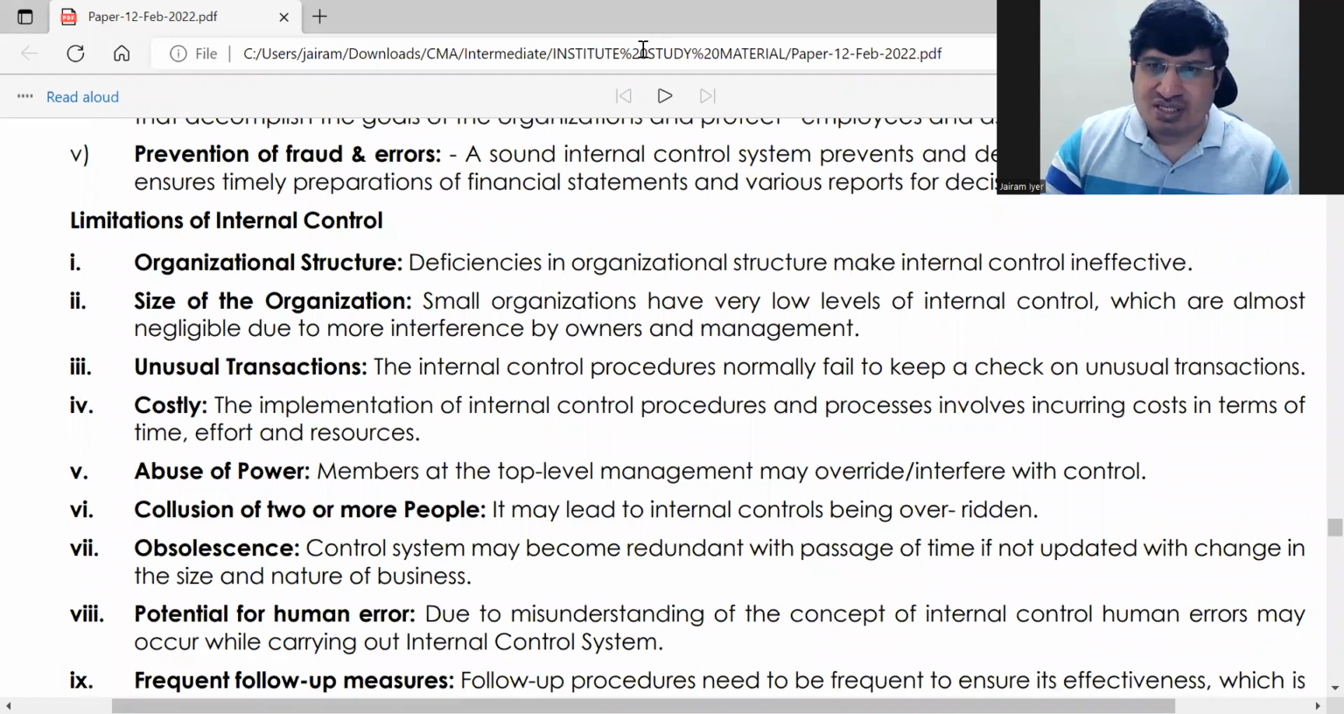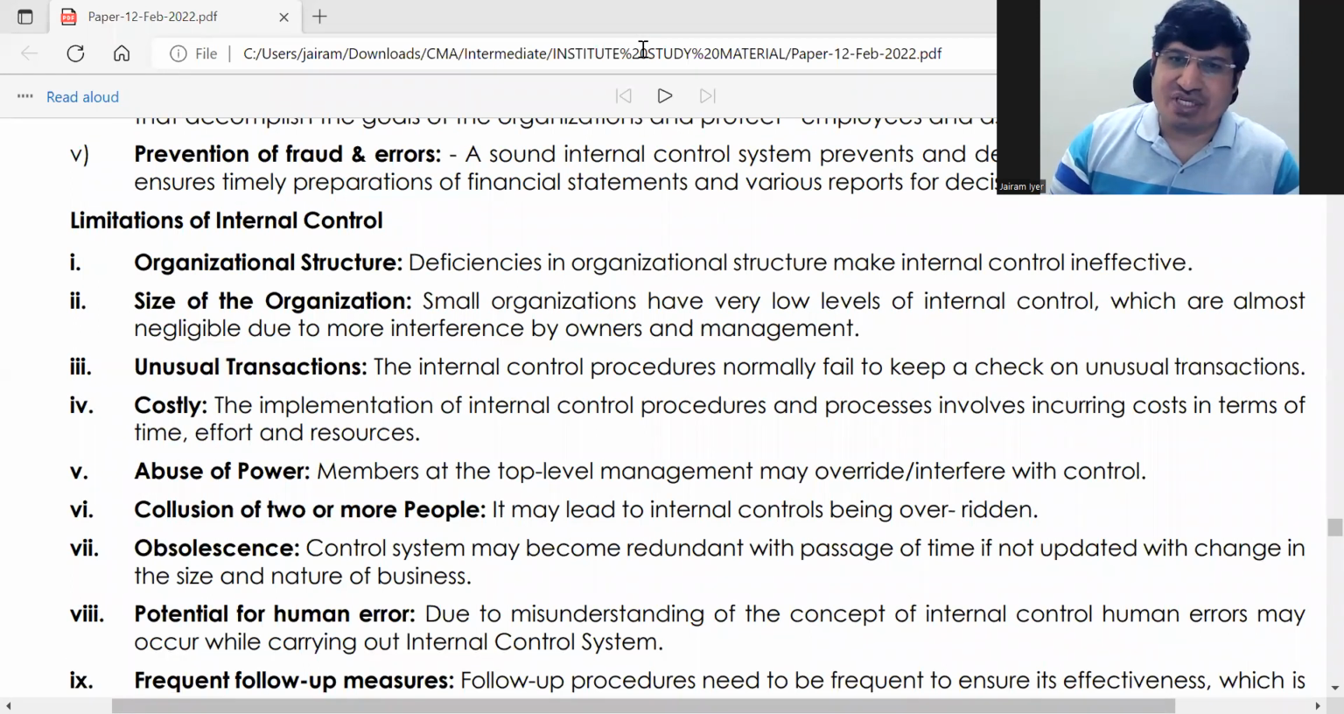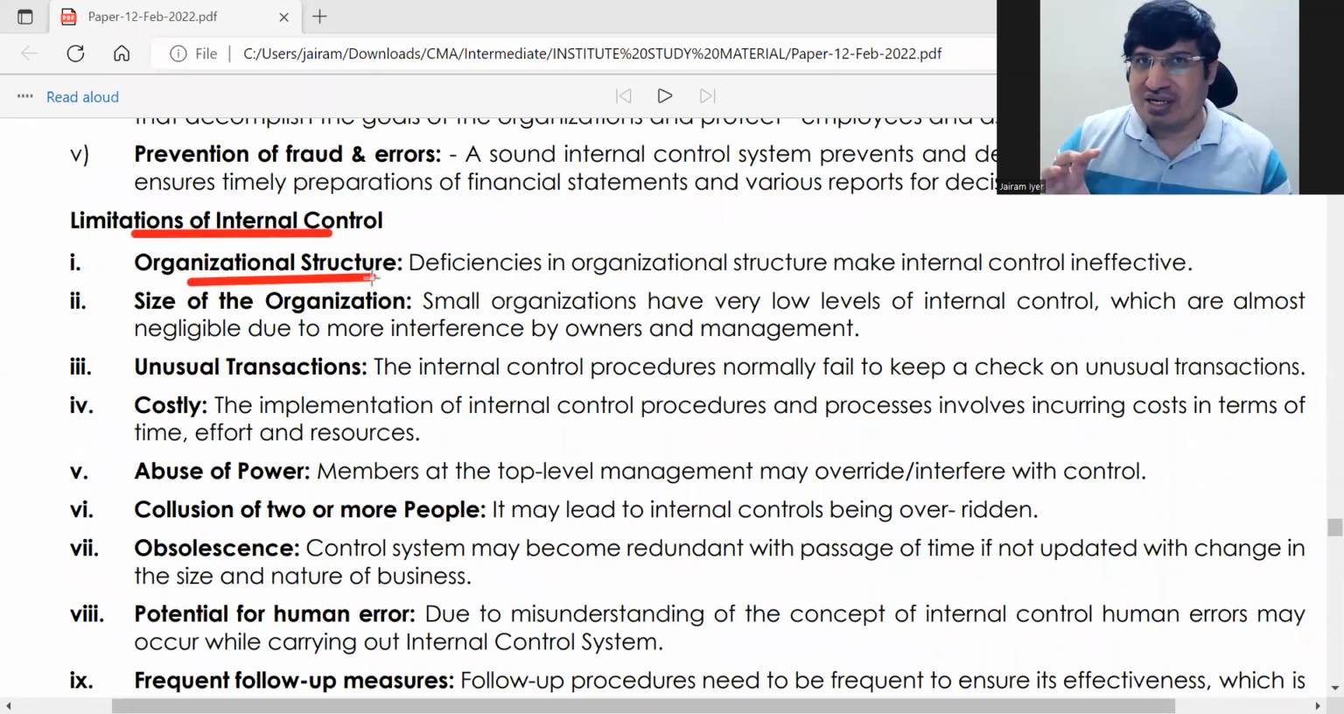Okay. So for limitations, again, try to remember 5-6 points. If the organizational structure is not properly made, then your control will not work properly. For control, the topmost thing, the first thing should be that the organization should be structured properly. So otherwise, see, if you've got two managers who are not on good terms with each other.